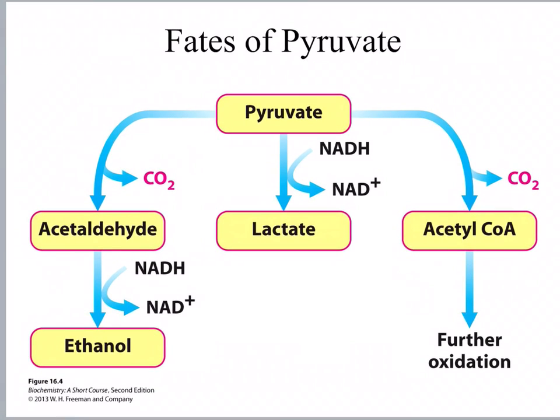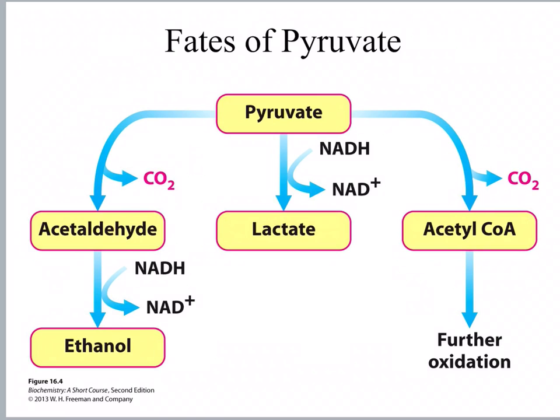Figure 16.4 is a figure of the different types of fermentations, or the different fates of pyruvate. Two of these, the ones on the left and the center, are the fermentation reactions, and the one on the right is the reaction that happens when there is enough oxygen in the cell.